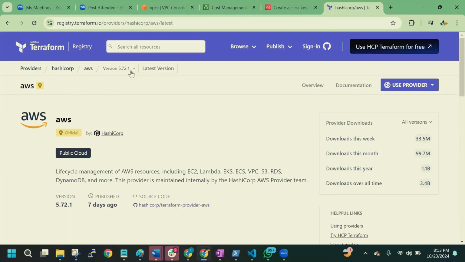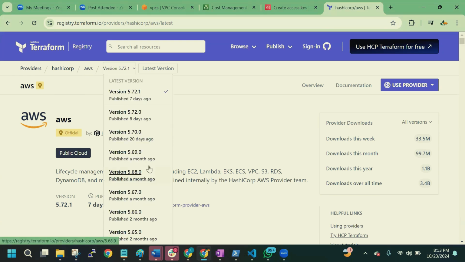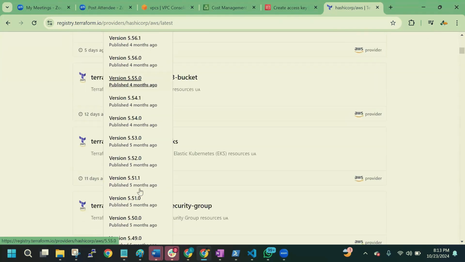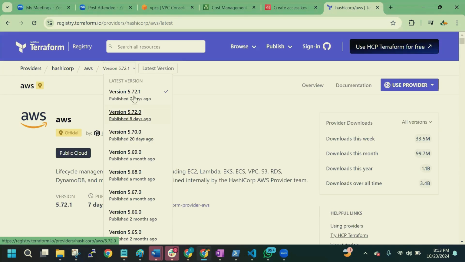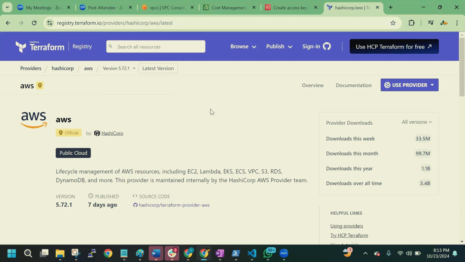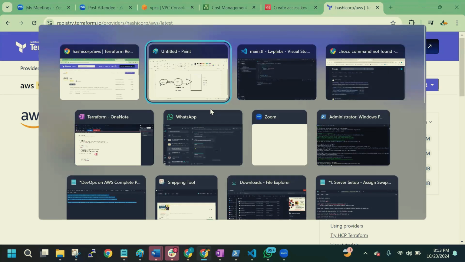Clear? Different providers are created for different platforms, like AWS and Azure, and each provider will have different versions. The current version is 5.72.1, which was published 7 days ago. These are the versions; this is the up-to-date, current version. We'll understand more about the provider later.